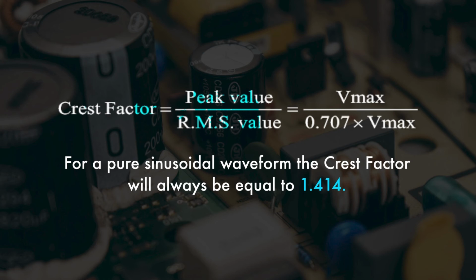Peak value is nothing but the maximum value. And what is the RMS value? RMS value is 0.707 multiplied by Vmax. So Vmax is cancelled out. So for a pure sinusoidal waveform, the crest factor will always be equal to 1.414.